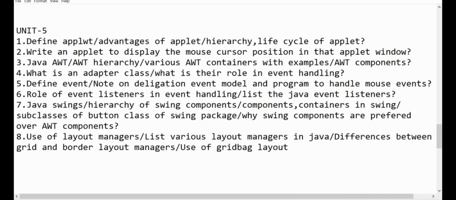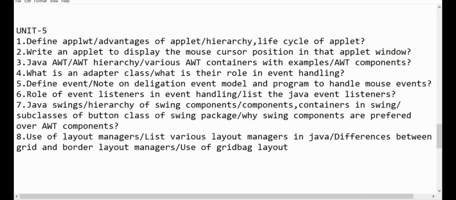Coming to the third one, Java AWT hierarchy, various AWT containers with examples, AWT components. So learn about the AWT concept completely. Coming to the fourth one, what is an adapter class, and what is their role in event handling. So learn about adapter class. Coming to the fifth one, define event, note on delegation event model and program to handle mouse events. After completing that, go to the sixth question, role of event listeners in event handling, list the Java event listeners. So we have to learn about the listeners concept.